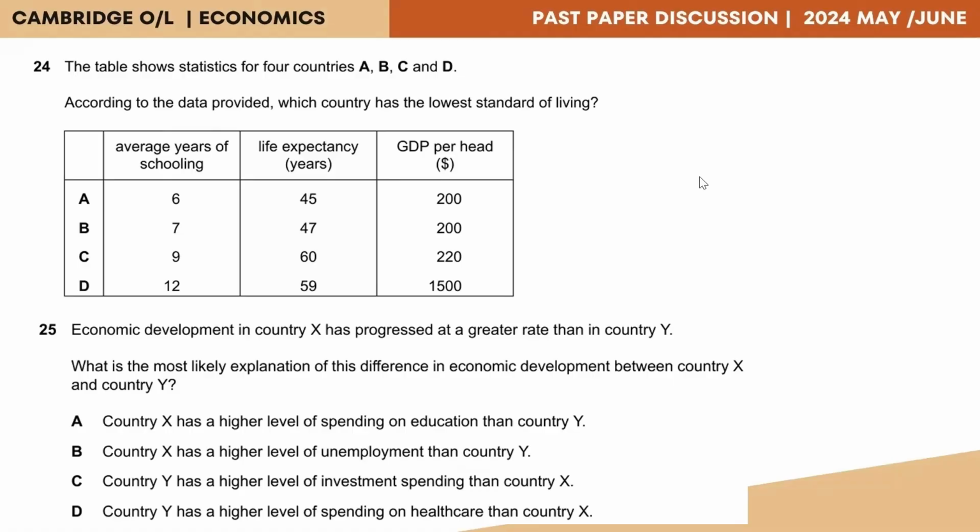Ideally, we will easily find the answer, and the answer is option A, where the children only go to school for 6 years in comparison to 7, 9, and 12 in the other countries. And the people live for the least number of years, which is 45. And the GDP per capita or GDP per head is also at the lowest level. So the correct answer is option A.